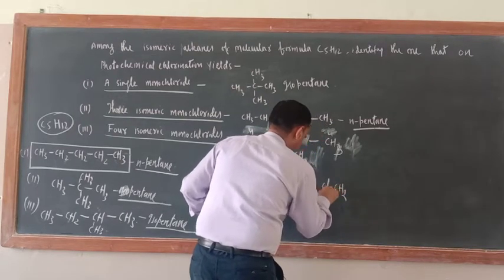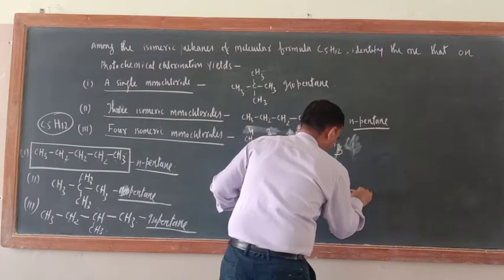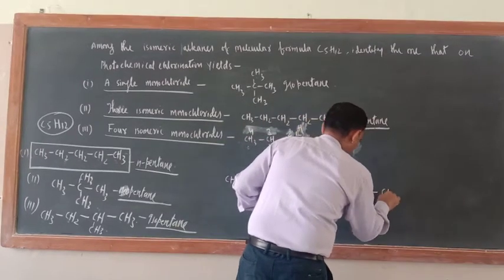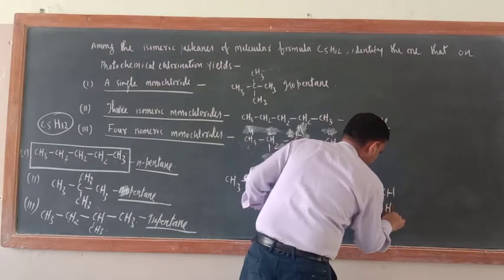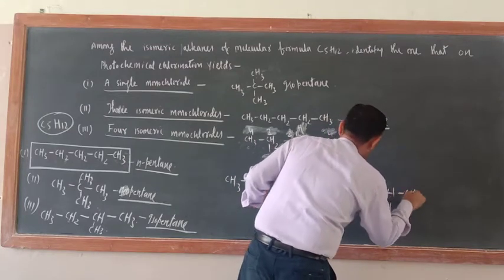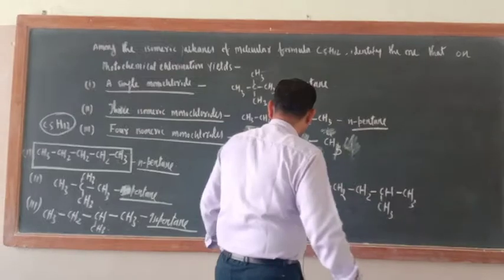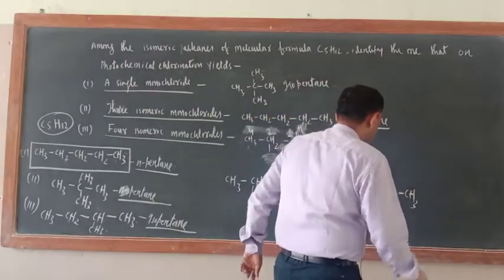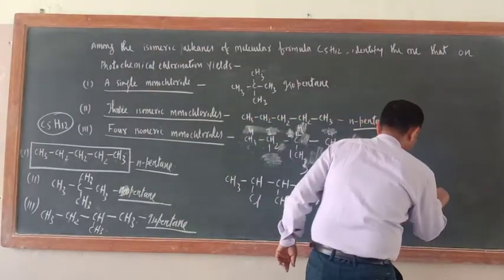Now next form is CH2, here Cl, here what is there? CH2, here CH, here CH3, here CH3. This is 2.